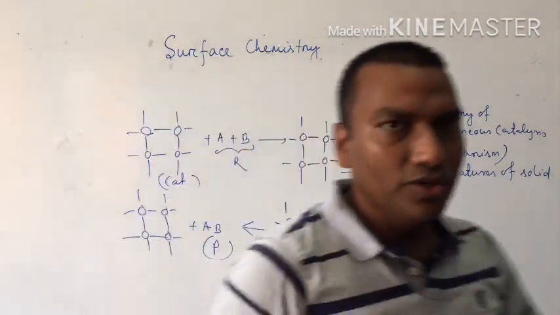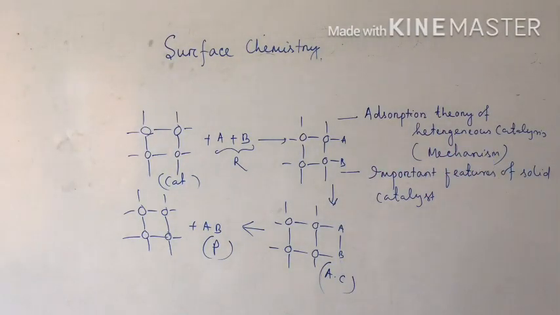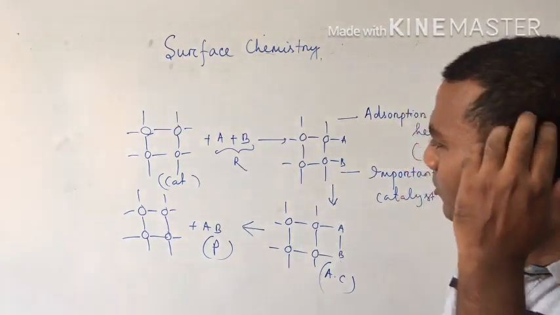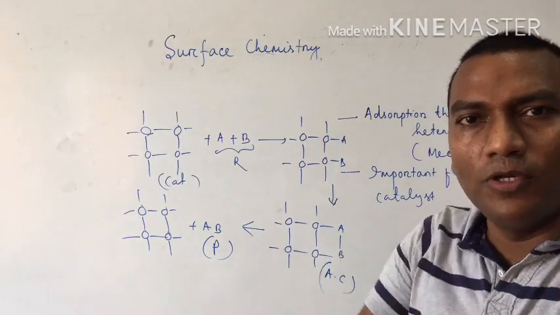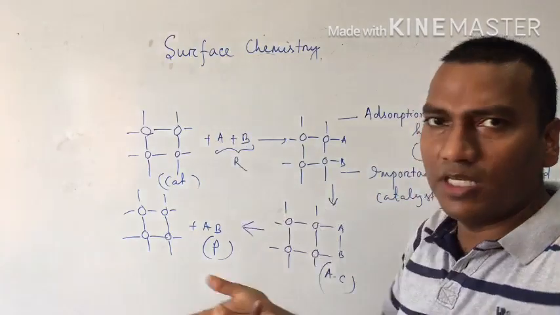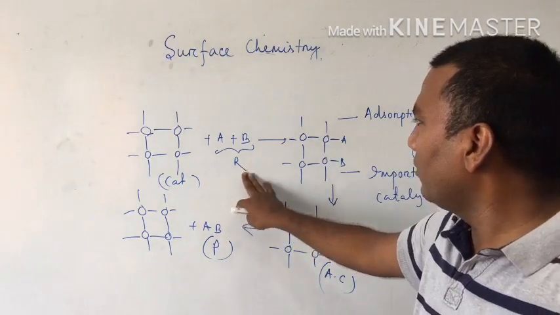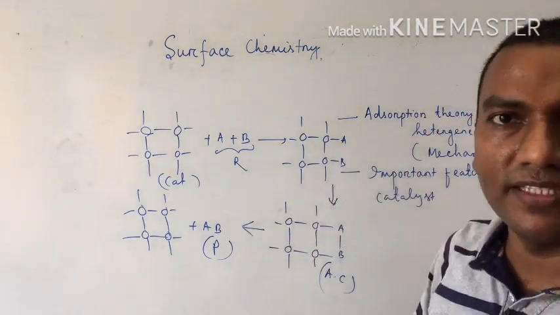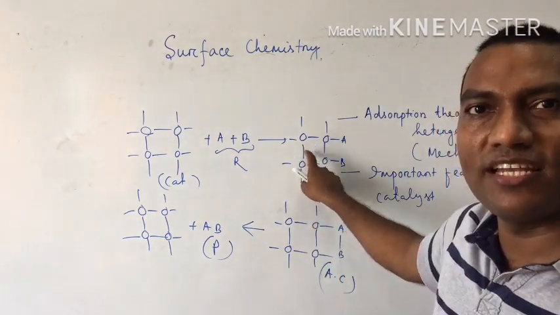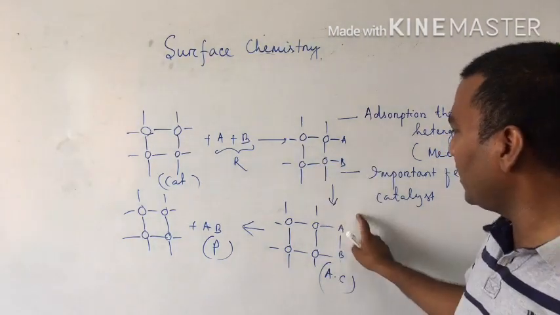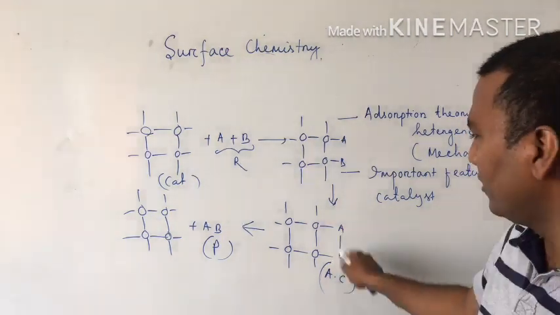So what is the theory or mechanism of heterogeneous catalysis? First, when the reactants come, both the reactants diffuse with each other. Diffusion means mixing. After the diffusion, physical adsorption takes place. That means both the reactants will be accumulated over the surface of the catalyst. Then the next step is chemical adsorption, which means bonding takes place between them.